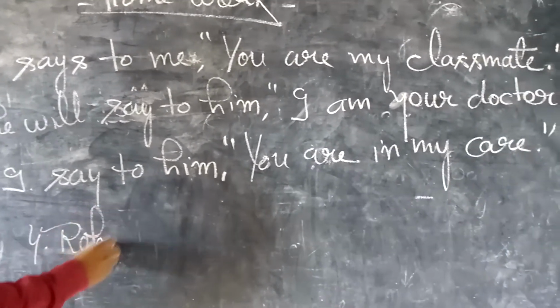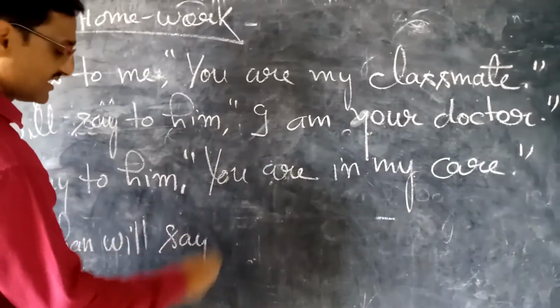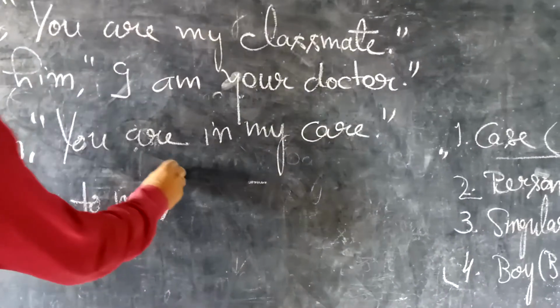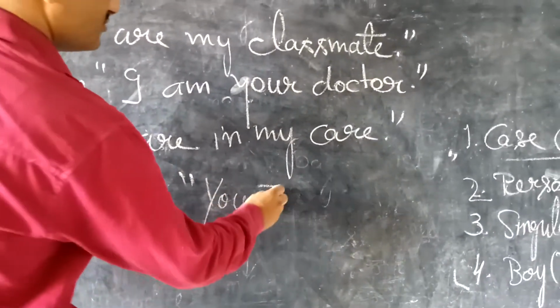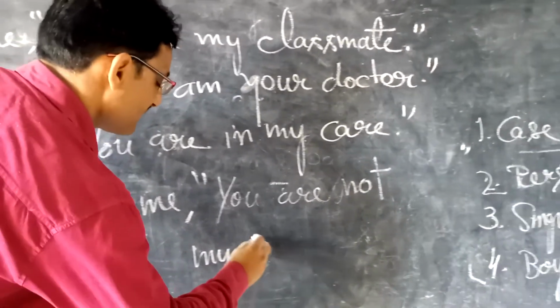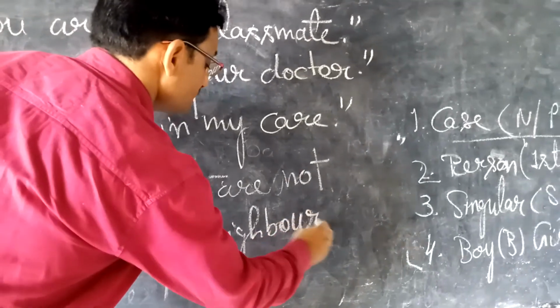Rohan will say to me, comma, inverted comma, you are not my neighbor. So do them in homework.